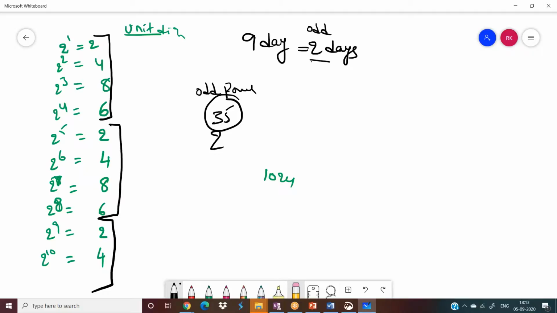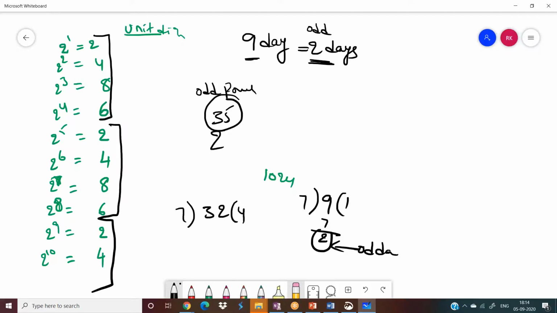Here, how are you getting these 2 days from 9 days? Because you are dividing 9 by 7. 7 ones are 7, and 2 is the remainder. This is the number of odd days. In 32 days, how many odd days do you have? 7 fours are 28. You have 4 extra days, 4 odd days. So instead of calculating for 32 days, you can calculate for 4 days.